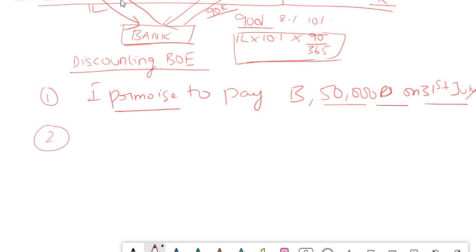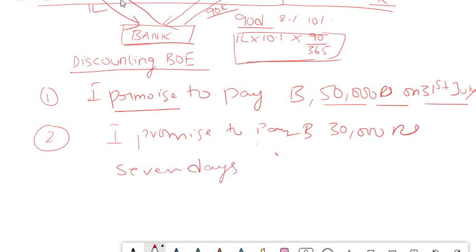Now if I write, I promise to pay B 30,000 rupees 7 days after my marriage with X. Now is this a promissory note?